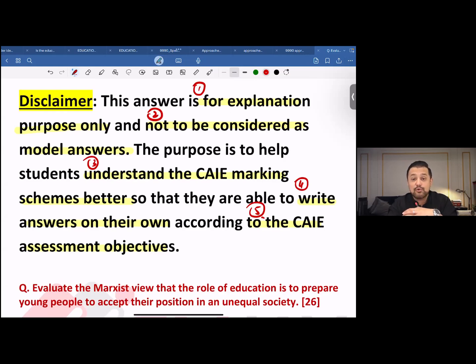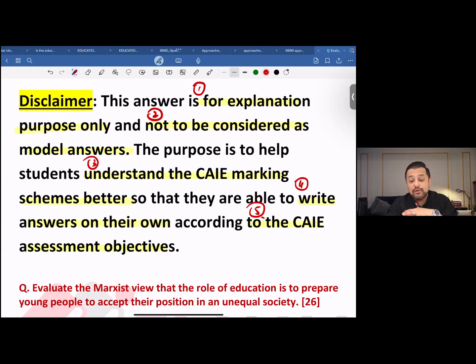It's a 26-mark question where we are expected to write down in support of this argument, and we are expected to write down against this argument. Number two, is there any particular format that the CI has advised? No, we do not have any particular format. We do not have any criteria. I mean, of course, there's a criteria in terms of the assessment objectives, but besides and beyond that, there's nothing specifically mentioned by Cambridge as to how this answer should be written.